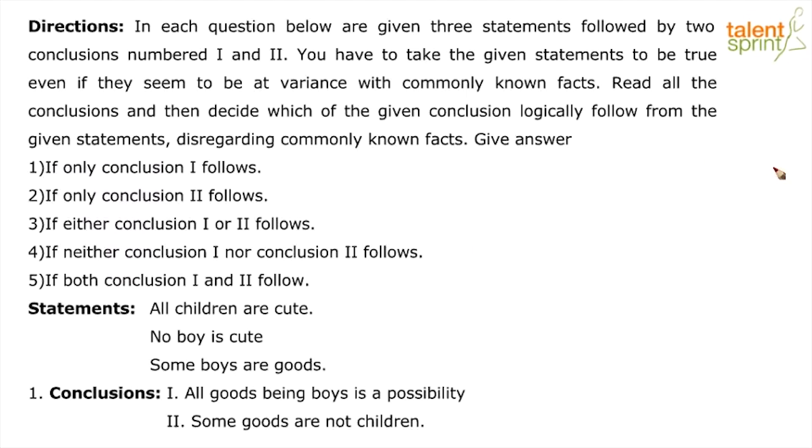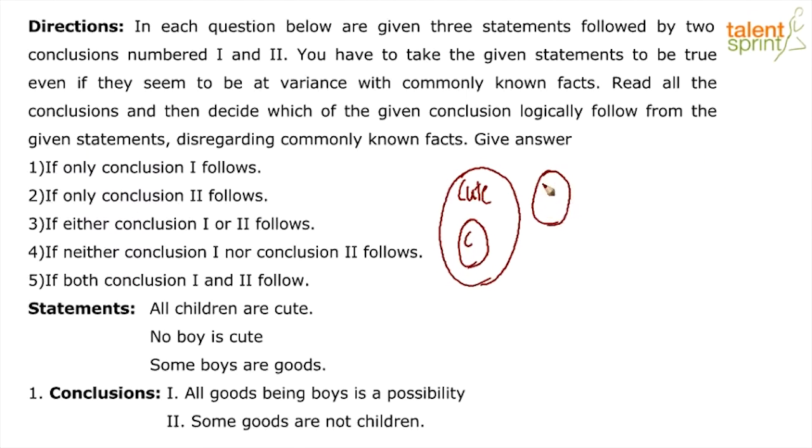Okay, let's see. It tells us all children are cute. So cute here will be our bigger set. So this is cute, and it tells us all children are cute, which means that children will be a subset of cute. Now it tells us no boys are cute, which means that boys will be an independent set here, and then it tells us some boys are goods. There. Now with the third statement, boys and girls, please note, some boys are goods. With this, there are 3 different possibilities, 3 different situations that may arise.